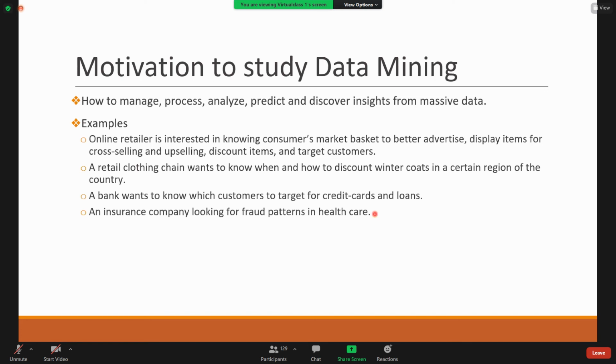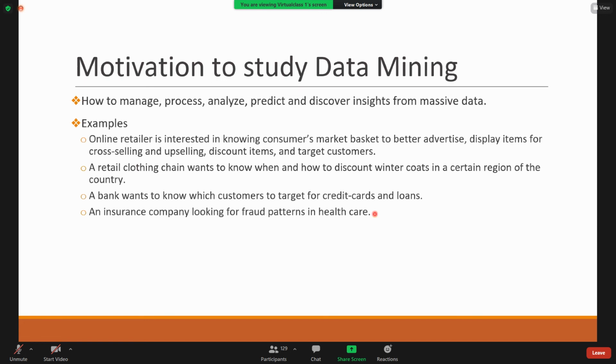Also a retail clothing chain, for example, how to give discounts on certain items such as winter coats in certain regions. And in banking, a bank wants to know which customers to target for credit cards and loans, so finding out the target customers.